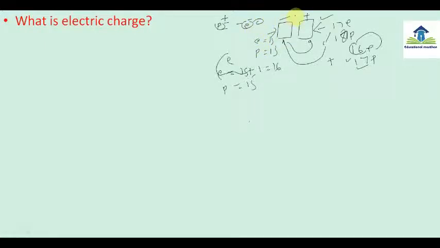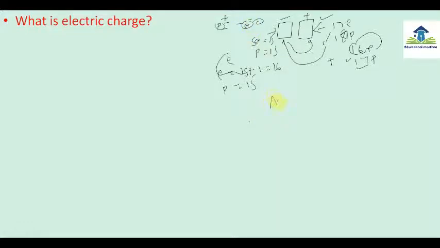So in this way, when two things are rubbed together, one body becomes positively charged and the other negatively charged, because the number of protons or electrons increases or decreases due to the transfer of electrons.